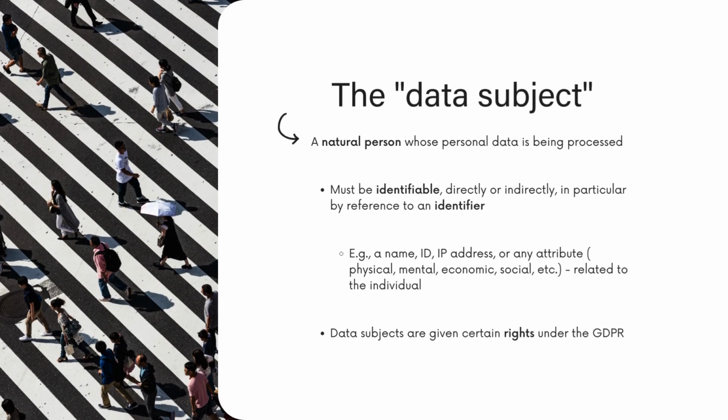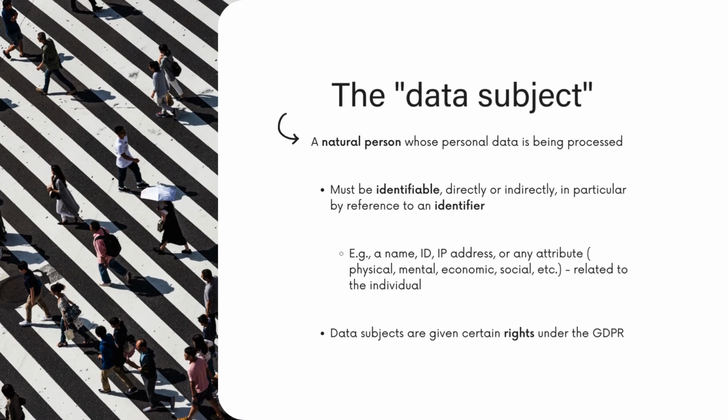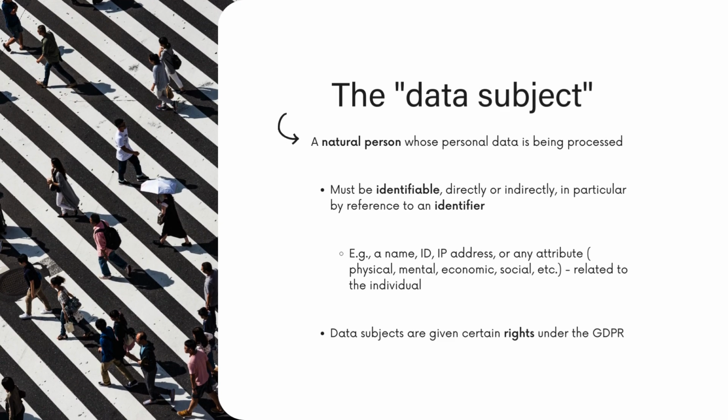And finally, there's the so-called data subject. Unlike controllers or processors, which are most often companies, the data subject is a living, breathing individual whose personal data is being processed. Provided that these individuals are identifiable, the GDPR grants data subjects specific rights and protections regarding the processing of their personal data, empowering them to have more control and transparency over how their information is used. Whether it's a customer, an employee, or an individual whose data is in question, they are considered a data subject under the GDPR.